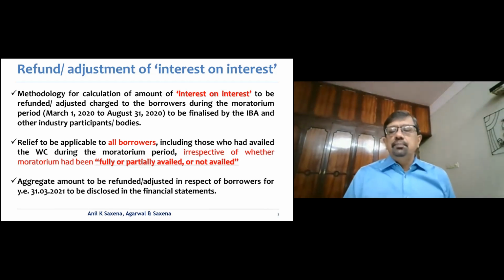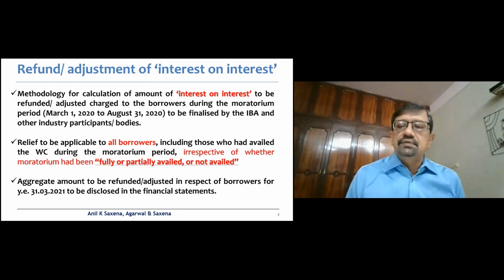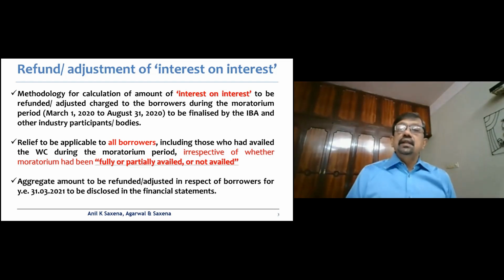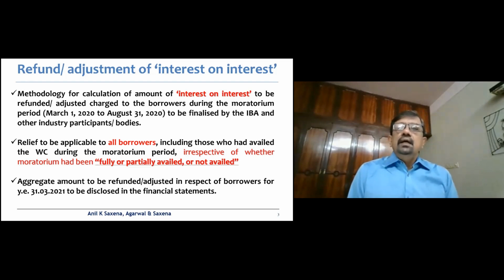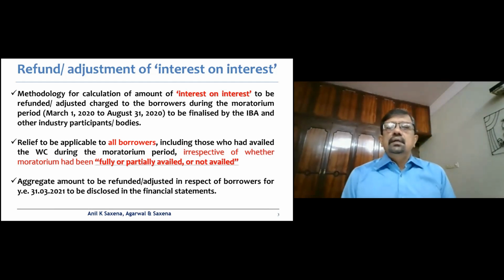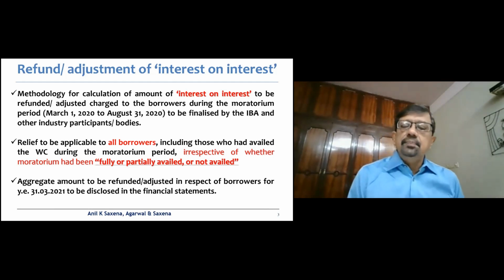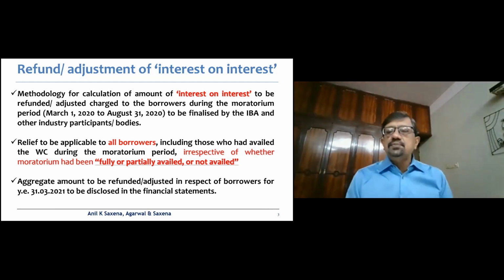Now, the important thing which the RBI Circular of 7th April brings out is that the relief is applicable to all borrowers, that's fine. Here it says that the relief is to be given to, number one, all those borrowers who had availed the working capital during the moratorium period, irrespective of whether the moratorium had been fully or partially availed or not availed at all.